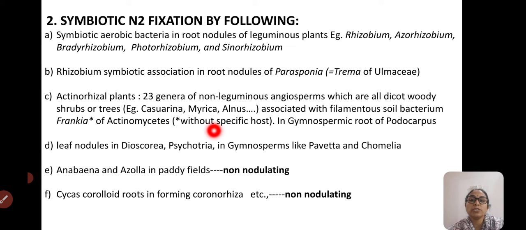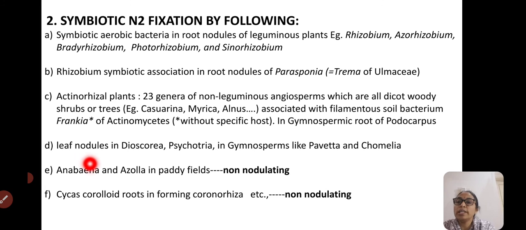Also in the gymnospermic root of Podocarpus, it fixes the atmospheric nitrogen. So Frankia is very important in alder plant, technically called Ulmus. It fixes the atmospheric nitrogen by producing the orange colored nodules.